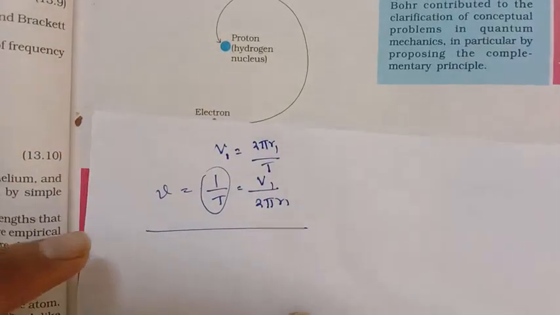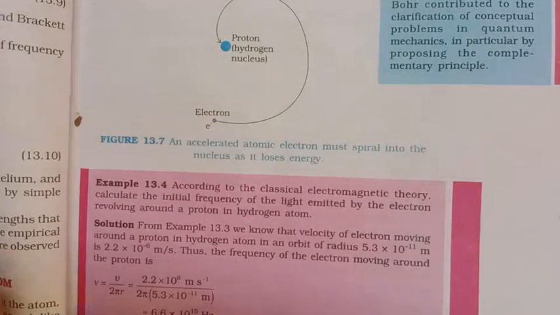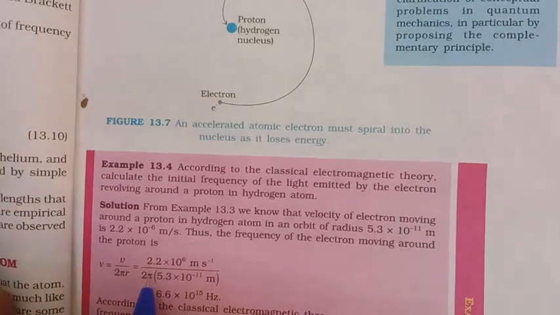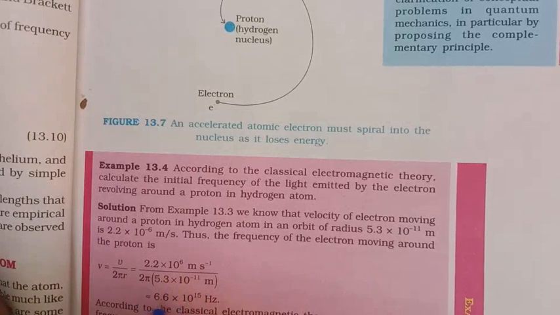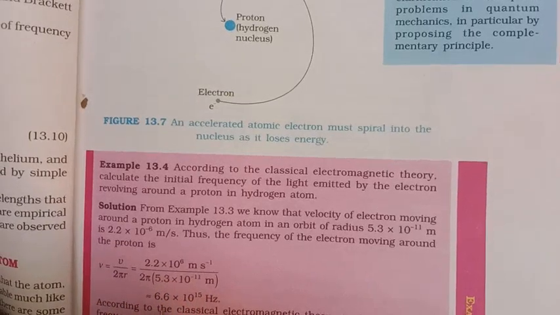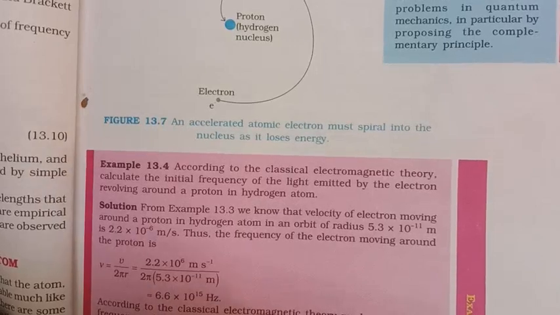Frequency is equal to v by 2 pi r. The v you already calculated: v is equal to 2.2 into 10 to the power of 6 meter per second, divided by 2 pi r. So then what is the frequency? Approximately it is equal to 6.6 into 10 to the power of 15 hertz.